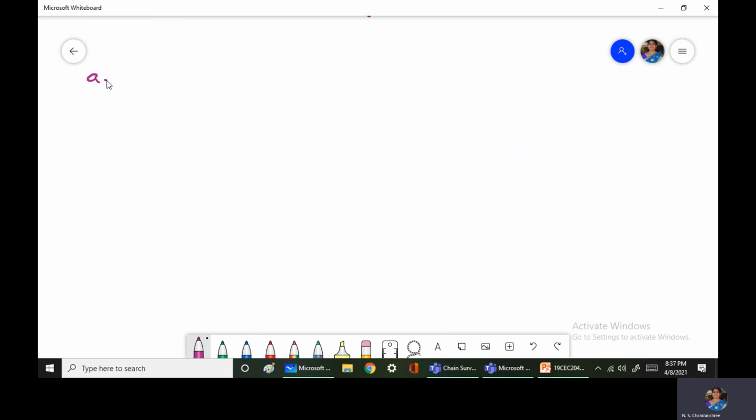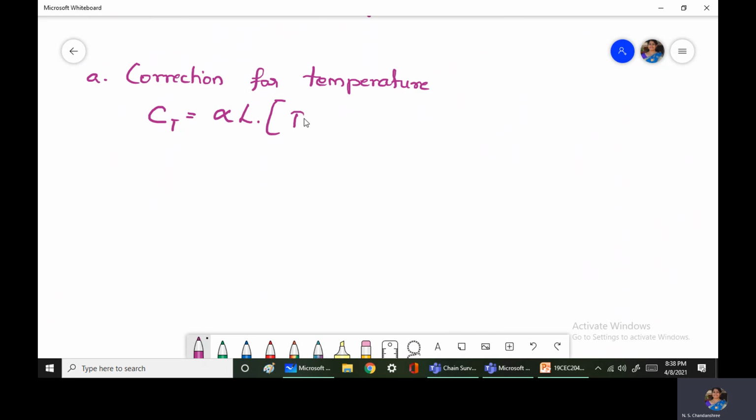So first is correction for temperature. The formula says correction for temperature Ct is equal to alpha into L into Tm minus T naught.